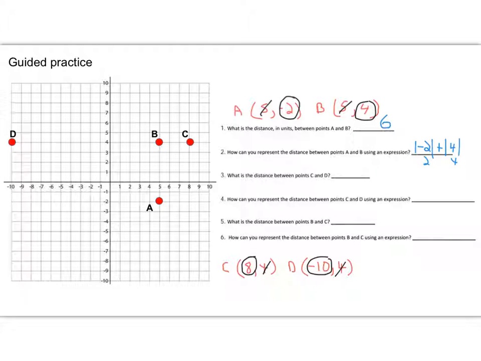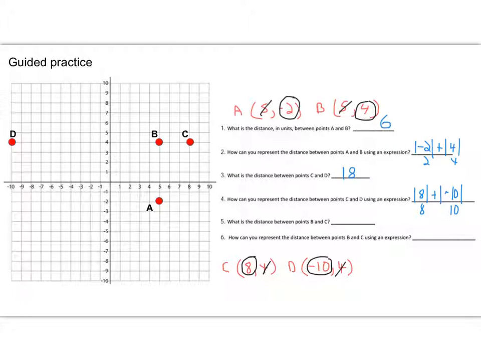So we have the absolute value of 8 plus the absolute value of negative 10. And we're going to use that to find the distance. Of course, that's 8, that's 10. So our distance for question 3 is 18.